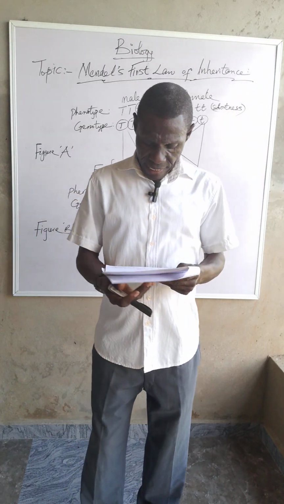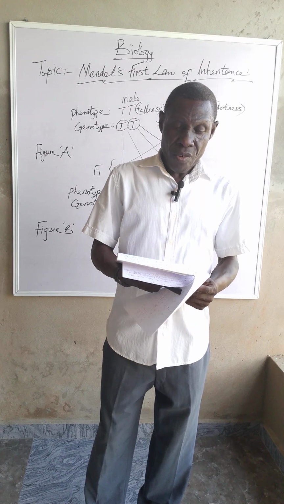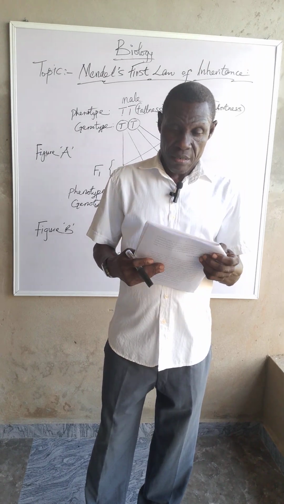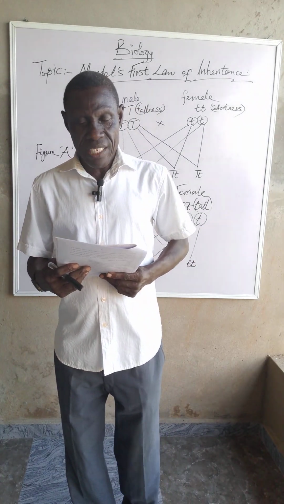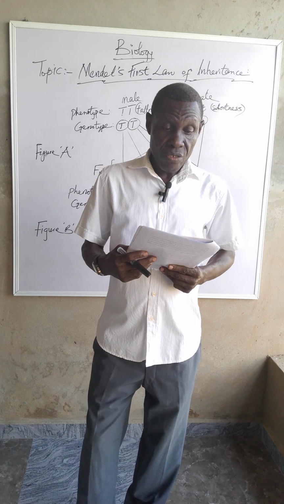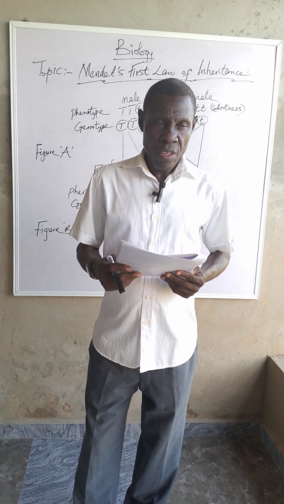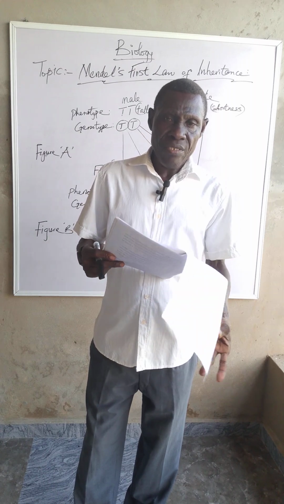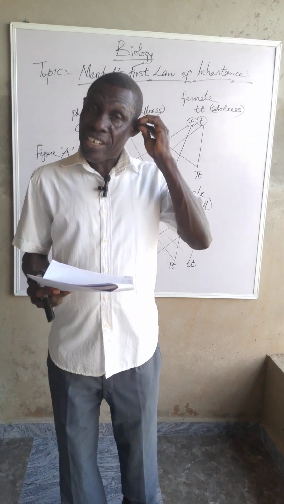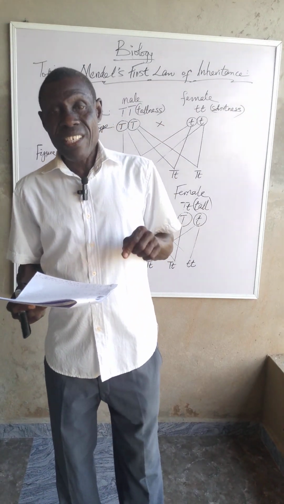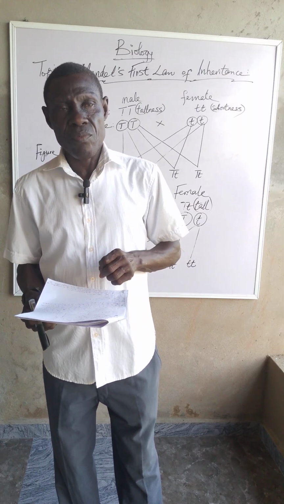Now, the law states that genes are responsible for the development of the individual and that they are independently transmitted from one generation to another without undergoing any alteration. Let us give a simple analysis of this law. We know that genes are rod-like substances containing the chromosomes in the nucleus of organisms.